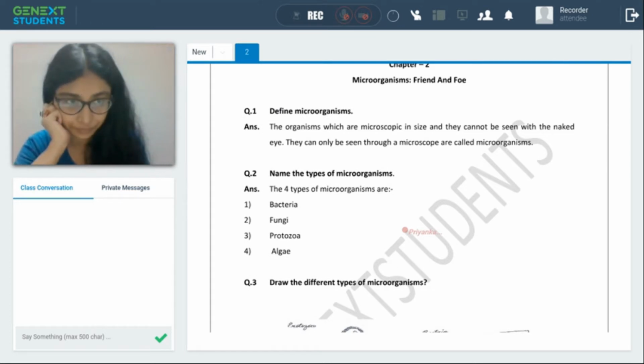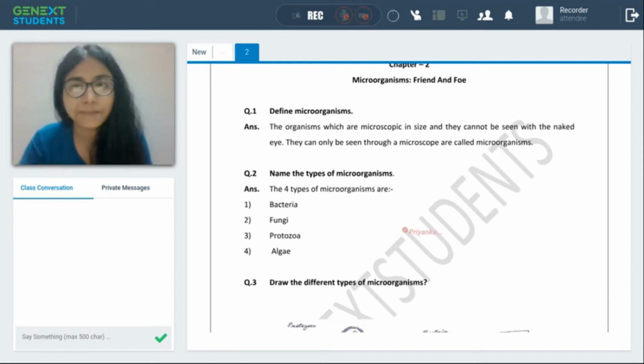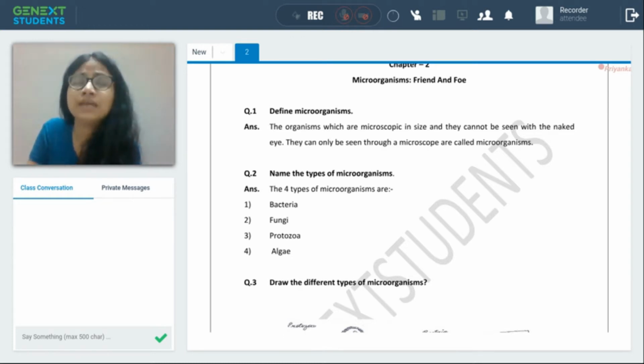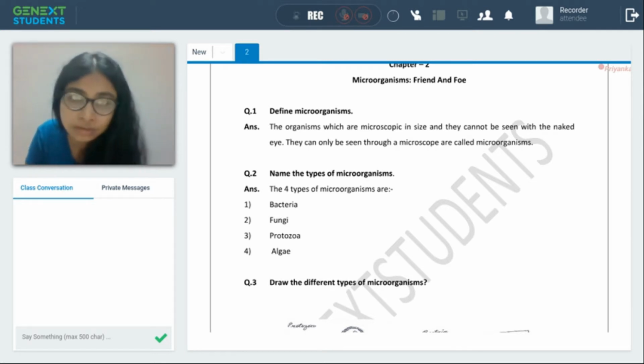So, first, what do you understand by a microorganism? So, a microorganism is a very tiny little organism which is all around us.